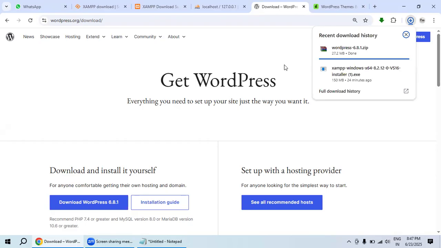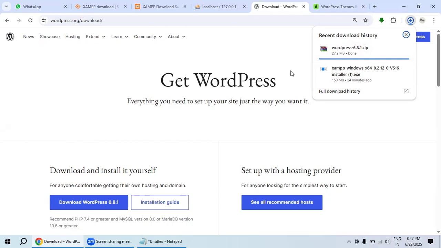Here you can see we have WordPress 6.8.1.zip. When we install XAMPP, it is an .exe file. When we install WordPress, it is a .zip file itself. Every file is in .zip format, either themes or plugins, whatever we have.